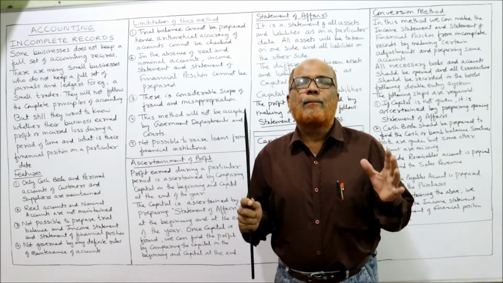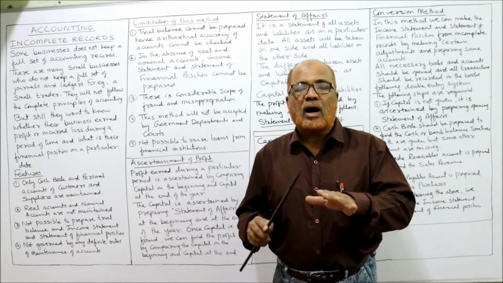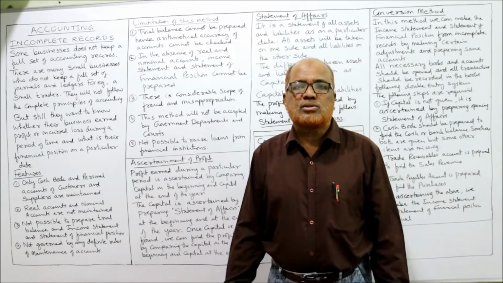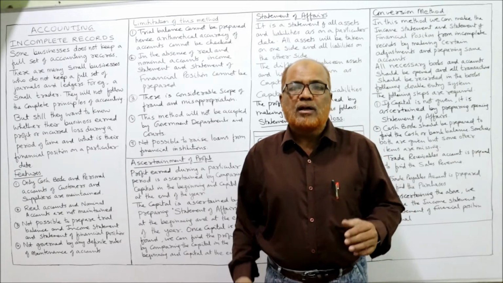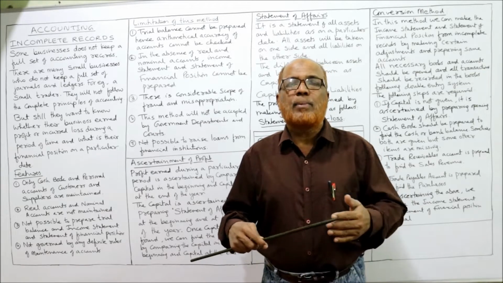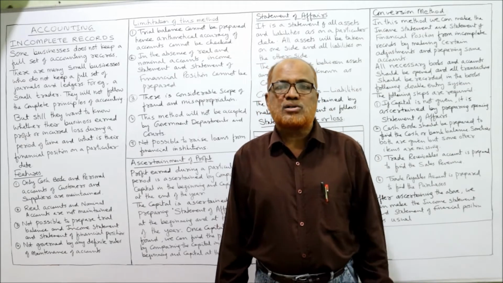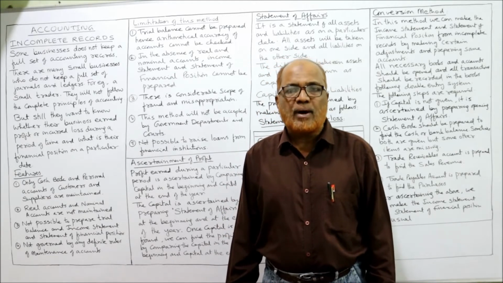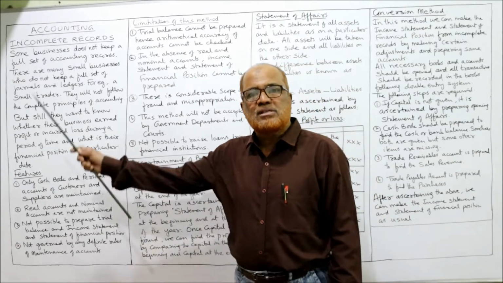Now, limitations. This method is a defective method. If you want the complete advantage from accounting, then you have to maintain complete records and follow the principles and rules of accounting. Then only can you get the complete benefit. Otherwise, if you keep incomplete records, definitely there will be some drawbacks and disadvantages. What are the limitations of keeping these incomplete records?